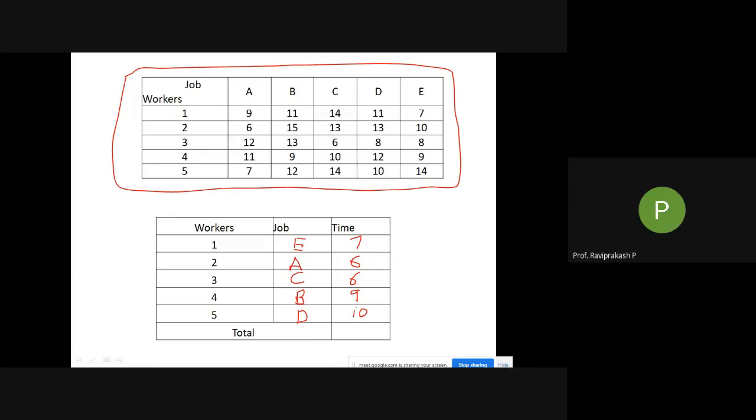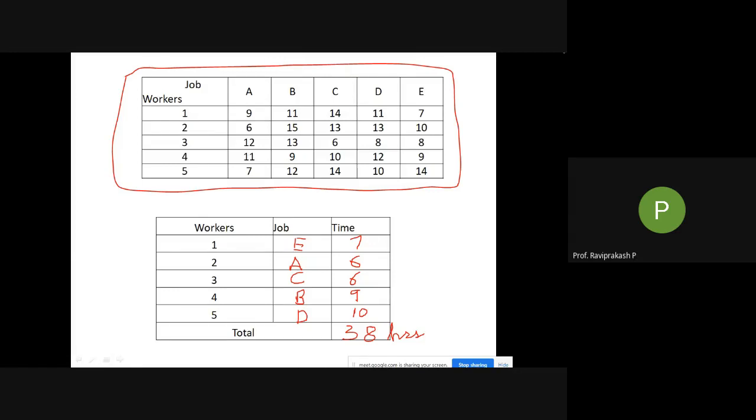Okay, add all this. 10 plus 9 plus 6 plus 6 plus 7 is 38. So you should write at the end: the total assignments will take around 38 hours to complete. So for workers 1 to 5 doing jobs A to E, it will take 38 hours. I'll write hours because we have taken hours, though it is not written anywhere.